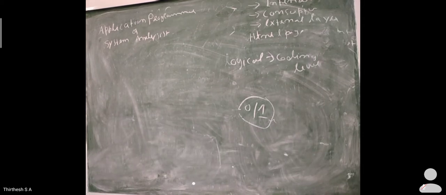After that, those data contain parameters, the parameters that say what is needed. Who uses those parameters again? The application programmer uses them, that is, he will implement them in his code. So the first persons who are going to use the database are the application programmer and the system analyst.